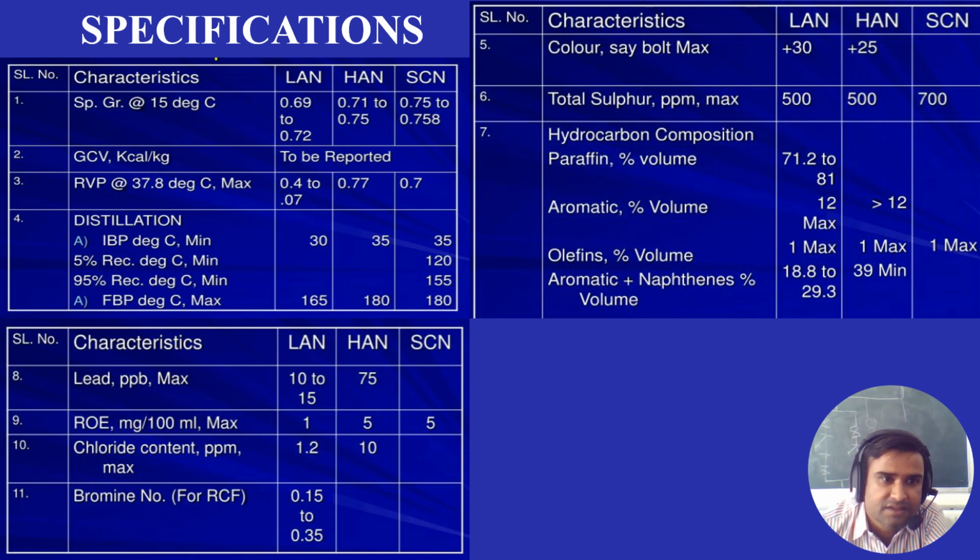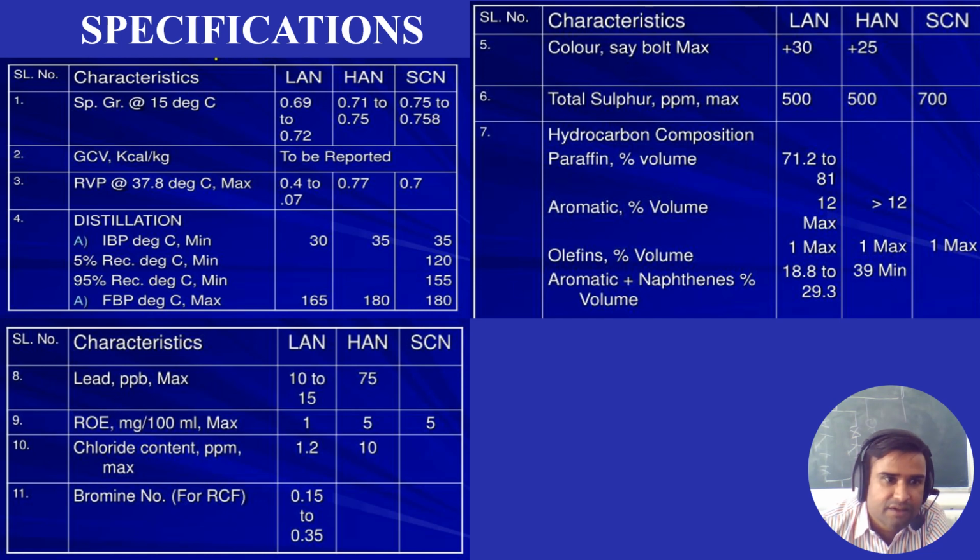Next is its calorific value. It is not given here, we will explain it to you. Then we have Reid vapor pressure, that is 0.4 to 0.07. Then we have different distillation ranges in degrees centigrade for low aromatic, for high aromatic, and for special cut naphtha.